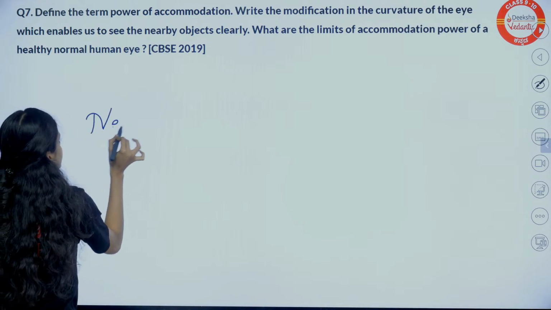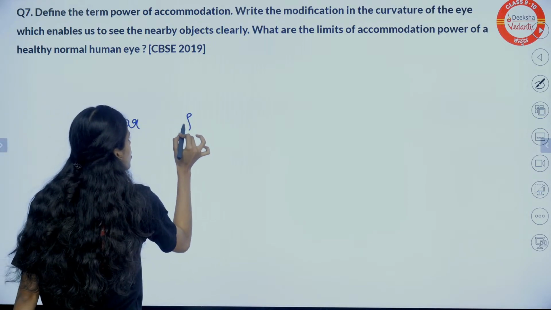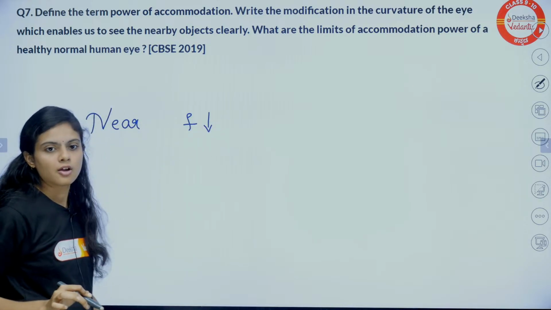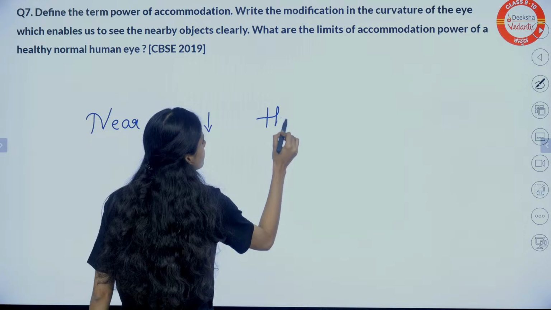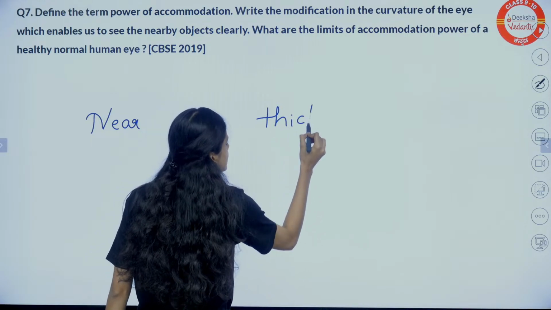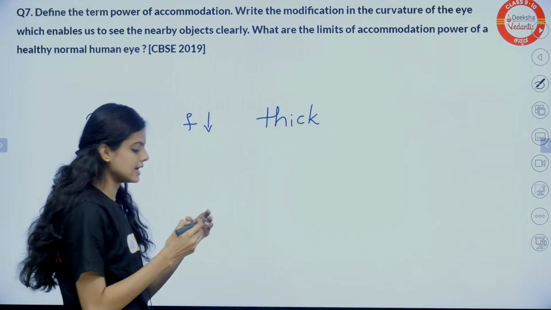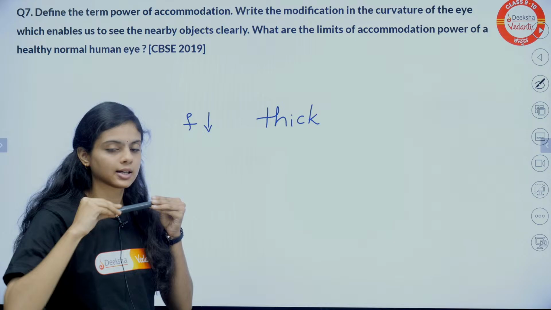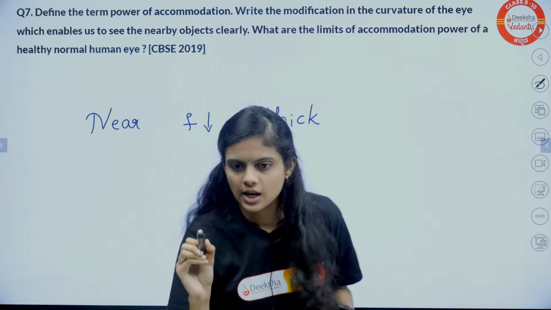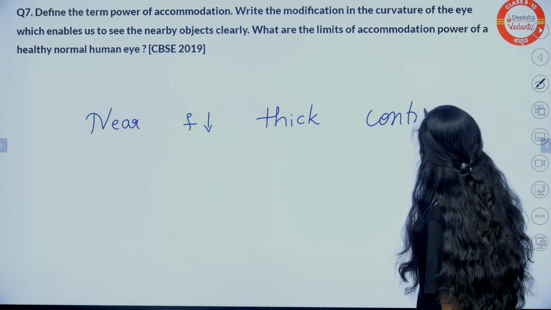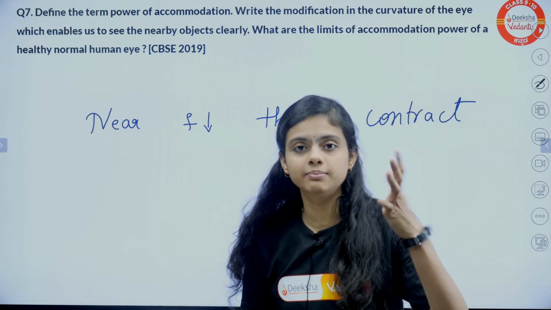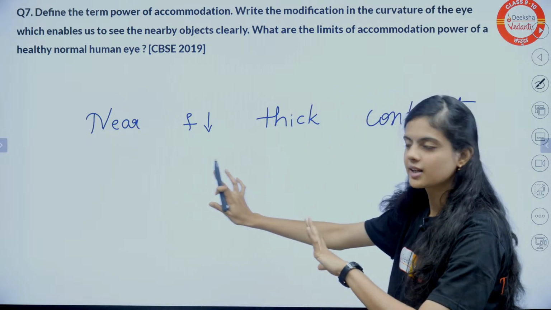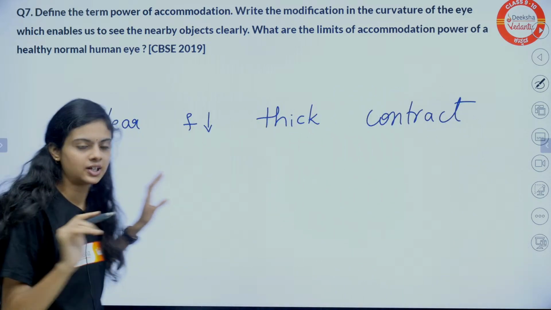To see nearby objects, our focal length should be less. When the focal length is less, the eye lens is thick, right? When the eye lens is thick, yes, the muscles contract. Now it's right. Simply those definitions and statements make me confused. This is simple, clear, enough, right?